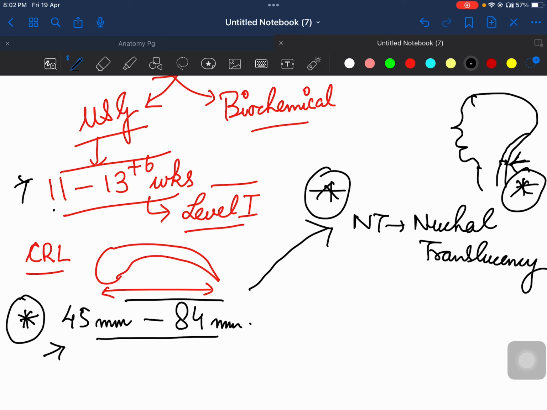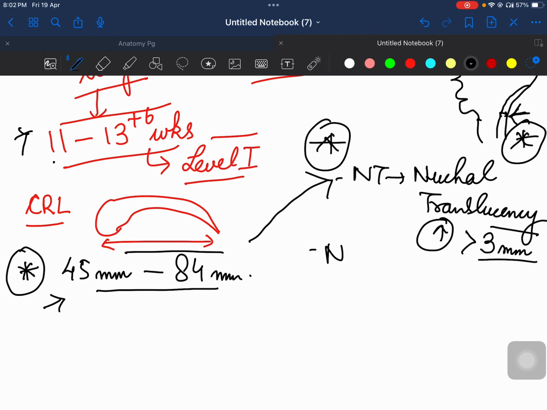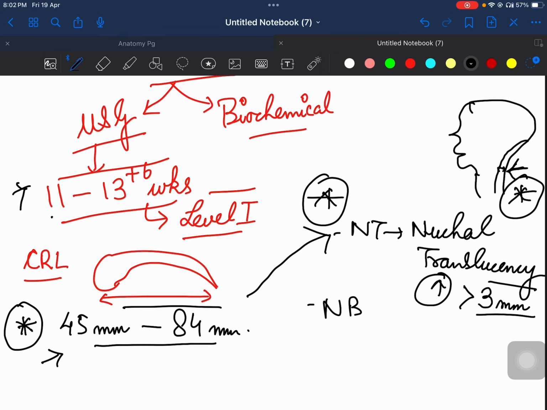So nuchal translucency, if it is raised, how much raised is it? If it is more than 3 millimeters, it is a risk factor for Down syndrome. Very, very important. Second thing which is seen is your nasal bone. Nasal bone means the bone of the nose.